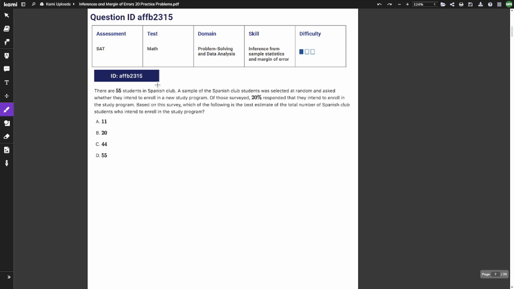Alright, this one's pretty easy. I mean, to find that, all you have to do is multiply this 55 students right here and this 20%. So 55 times 20% is just equal to 11. So our answer is 11.